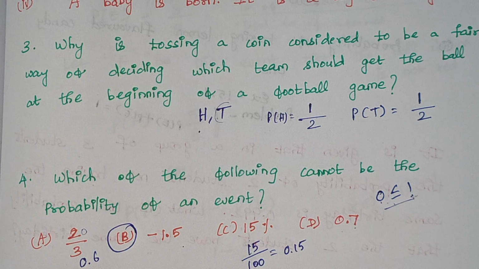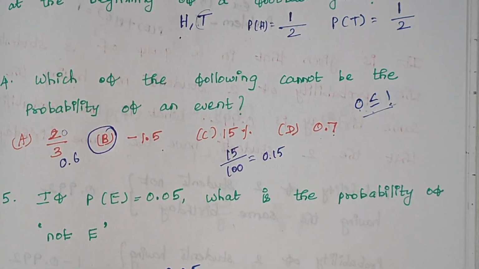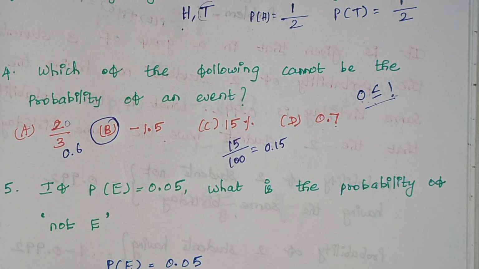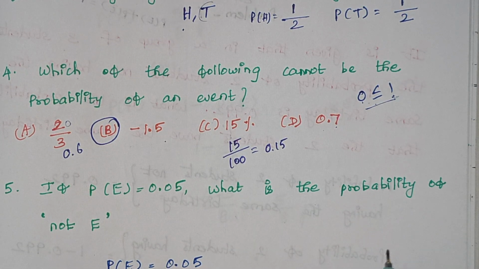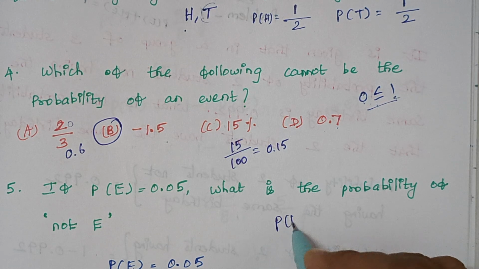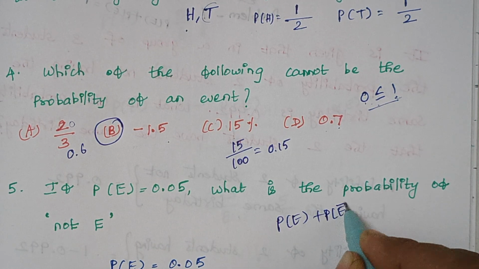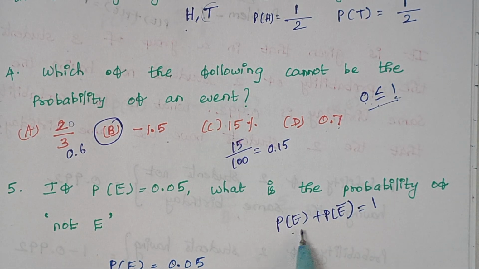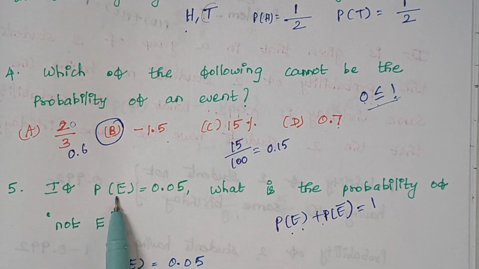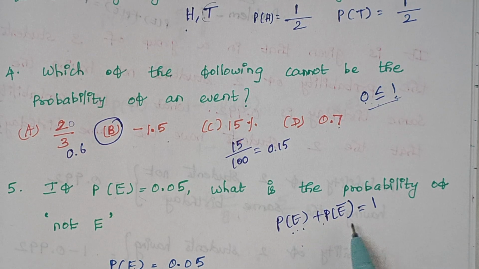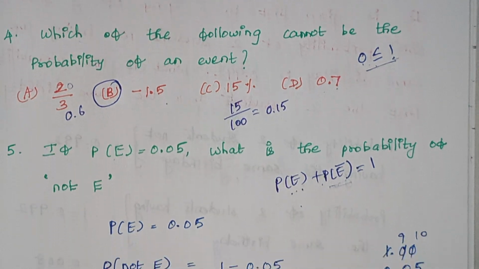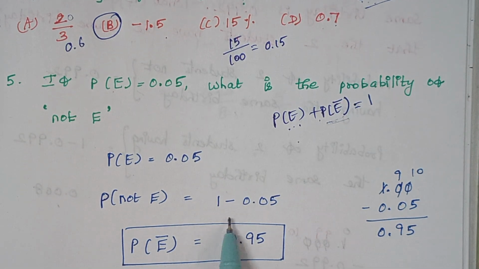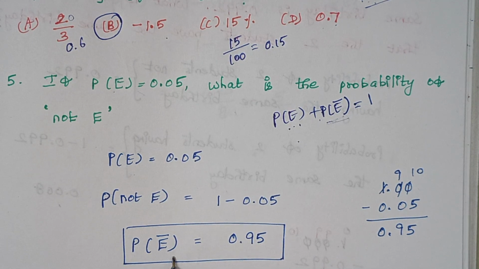Now we will move on to our last question, problem number 5. If the probability of E is 0.05, what is the probability of not E? We know that the probability of an event and the probability of not the event always add up to 1. Here, probability of E plus probability of not E is equal to 1. We are given the probability of E, so just substitute it here. Then you can easily find the probability of not E. So 1 minus 0.05 gives 0.95. So this is the probability of not E.